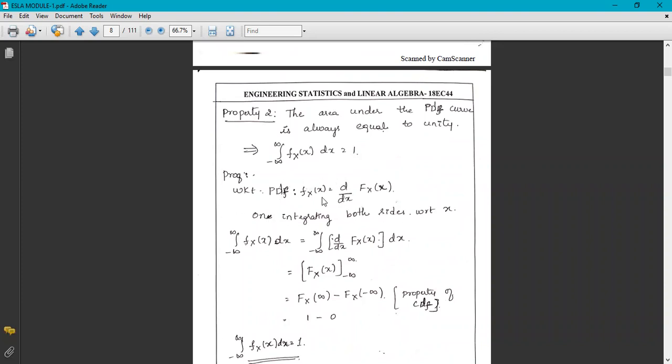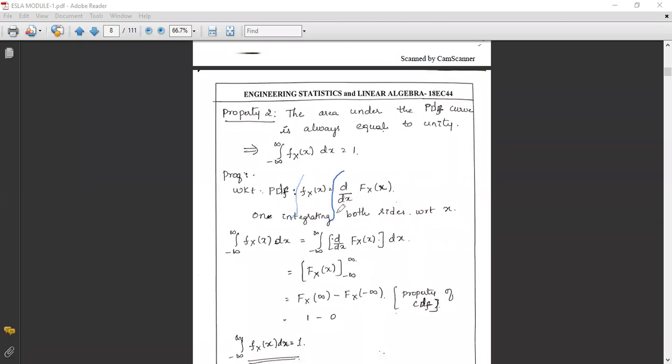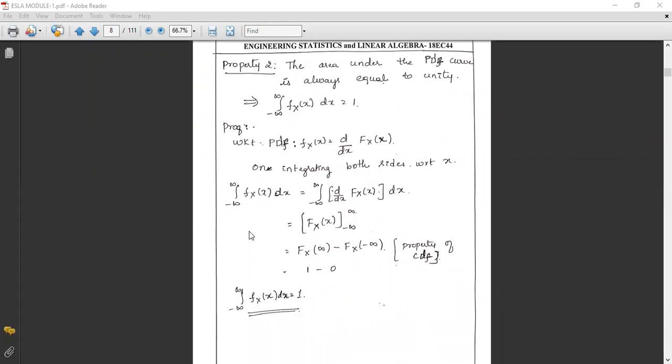On integrating both sides from minus infinity to infinity, the left side is the integral of f_X(x) dx, which equals the integral of d by dx of F_X(x) dx.